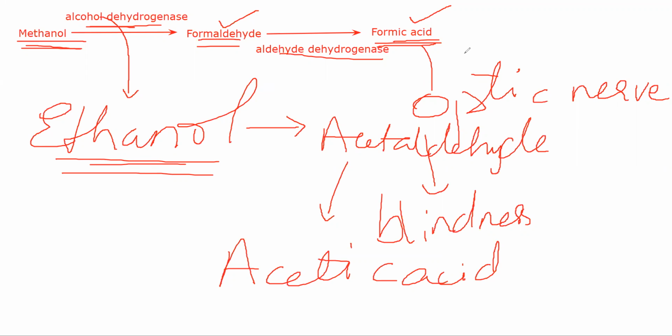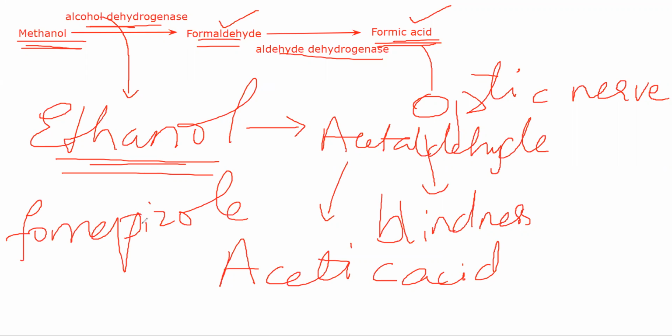If you want a specific antidote, there is something called fomepizole. If this is not available, then you can use ethyl alcohol. If fomepizole is available, you can give that. What does fomepizole do? It will inhibit alcohol dehydrogenase. If alcohol dehydrogenase is inhibited, you will not have the formation of formaldehyde or formic acid.